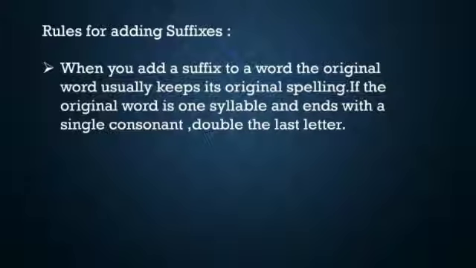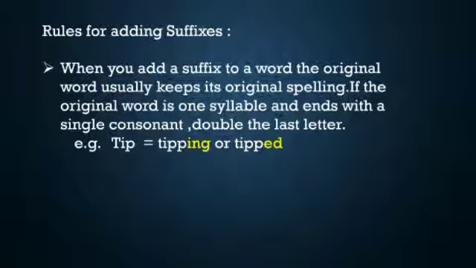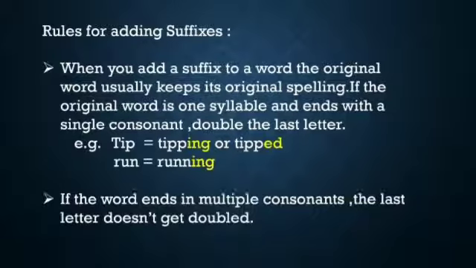If the original word is one syllable and ends with a single consonant, double the last letter. For example, tip becomes tipping or tipped, and run becomes running. If the word ends in multiple consonants, as in the word bank, the last letter doesn't get doubled.